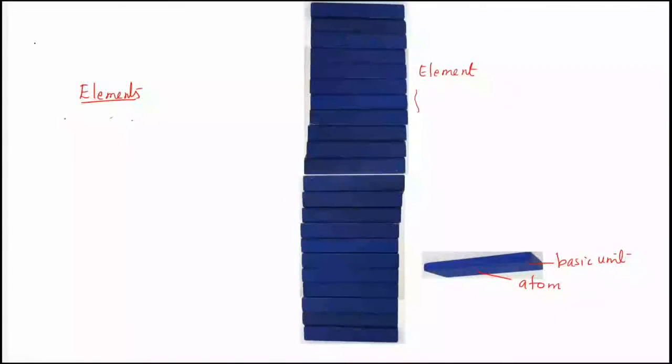Examples of elements are iron. Iron is an element which contains only iron atoms. Another example is hydrogen. Hydrogen is an element which contains only hydrogen atoms. Copper is an element which contains only copper atoms. Other examples are silver, sodium, gold, aluminum, etc. So what are elements? Elements are the substances which contain only one type of atom.